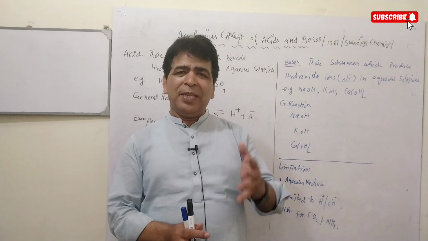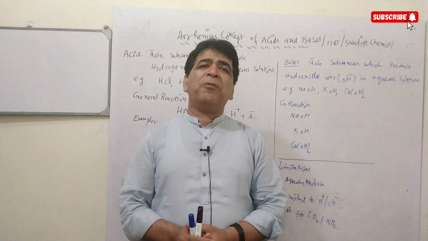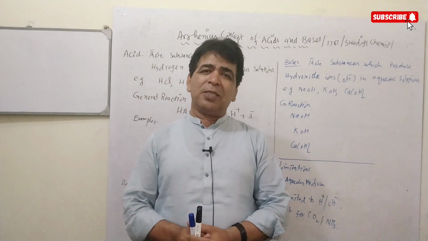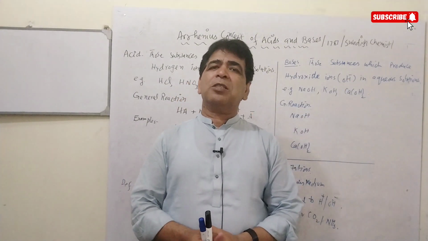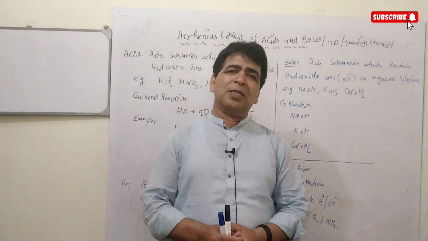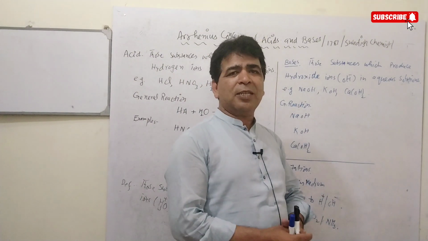Similarly, this concept was based only on compounds which are soluble in water, meaning the aqueous medium was required to prove whether they are acid or base substances. So now we can have the details about the Arrhenius concept.